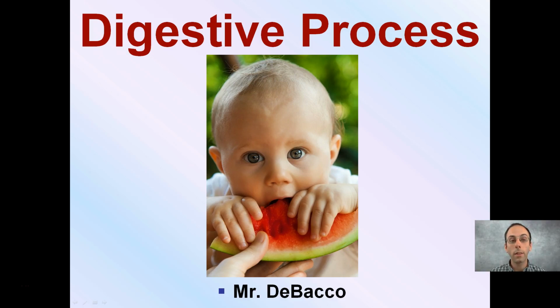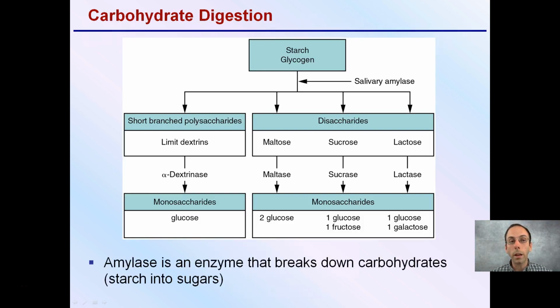Okay, here we're going to look at the digestive process, and this is in general the process of breaking down the food that we consume. Starting first with the breakdown of carbohydrates. In general, it's the starch converted into sugars. A polysaccharide being broken down by salivary amylase, no surprise in your saliva, breaking down our starch, which is our complex polysaccharide, into some disaccharides that then ultimately can be broken down into monosaccharides.